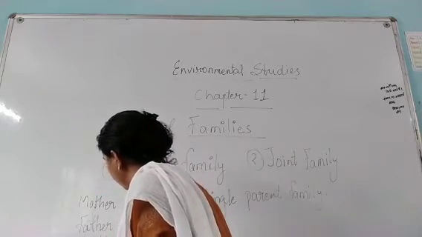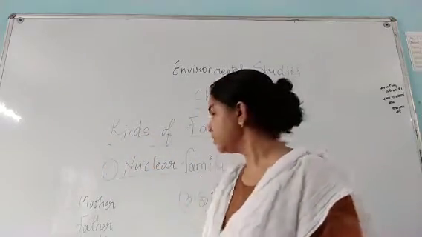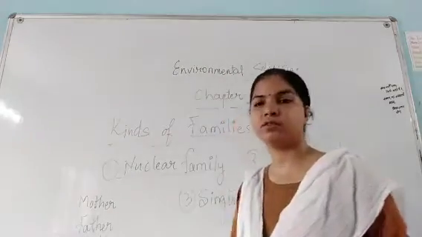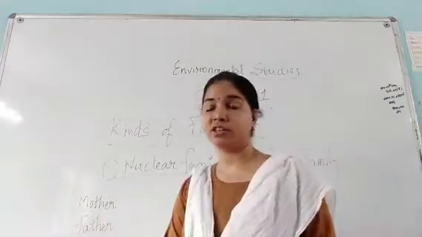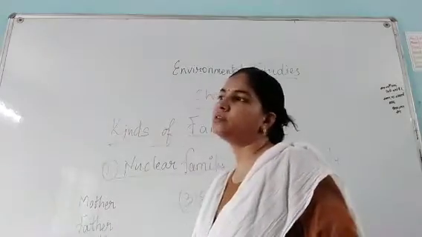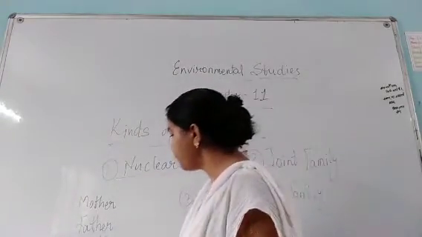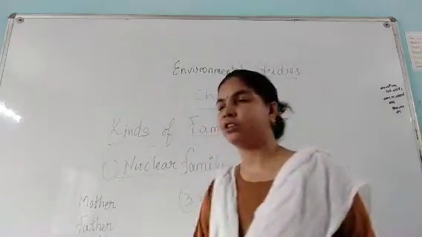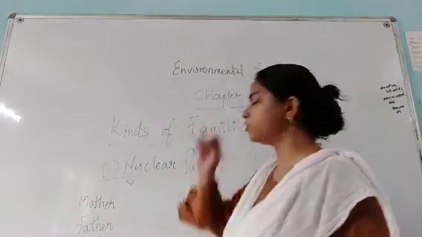Only 3 members. Children means maybe they have 2 kids or one child. That depends. But if the members are only this much, mother, father and their children, then it is called a nuclear family.